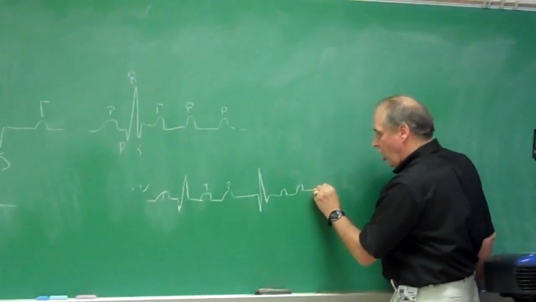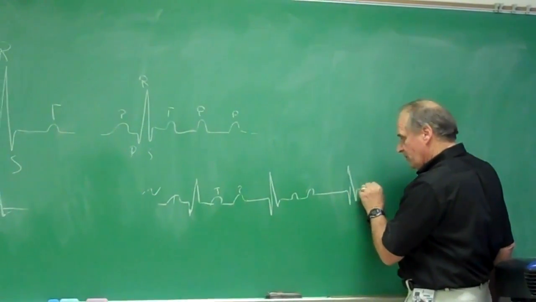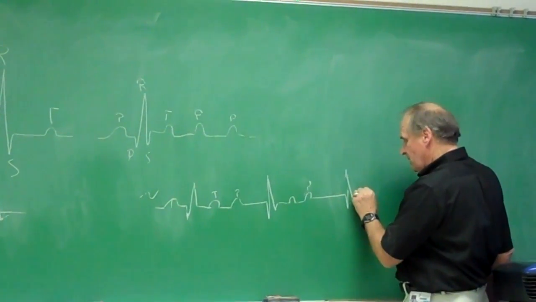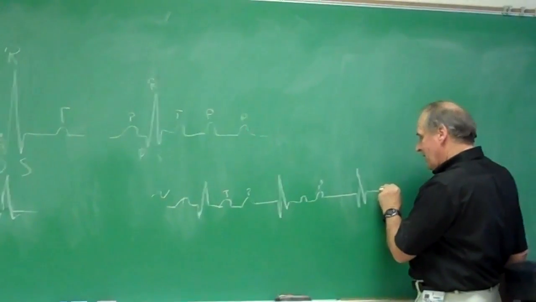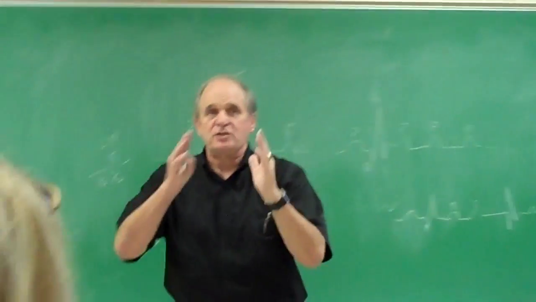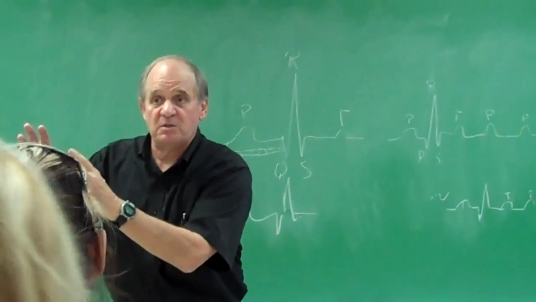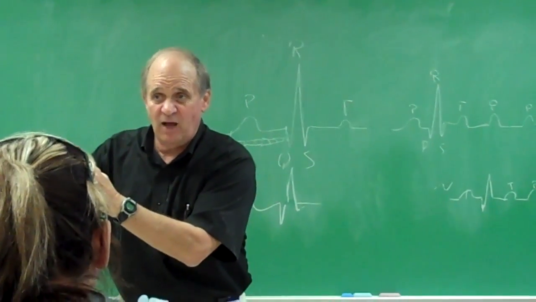Now we come on out. PR interval. Now longer. Here's the QRS like that. Okay, P, QRS. Now the T. Now then we skip a beat. In other words, look, the PR interval is normal, longer, skips a beat. You kind of follow that? Kind of follow me? And so that's what it's saying.